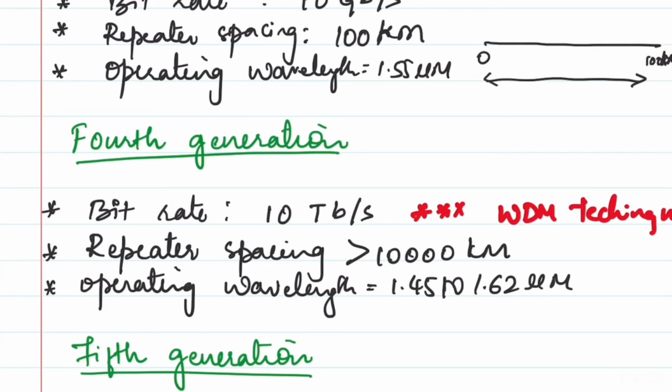Now the bitrate, you can see, has moved to 40 to 160 gigabits per second. You can convert into terabytes also. The repeater spacing was more than 10,000 kilometers for every spacing. Now it has moved to 24,000 to 35,000 kilometers. Next is operating wavelength, which is now 1.53 to 1.57 micrometers.